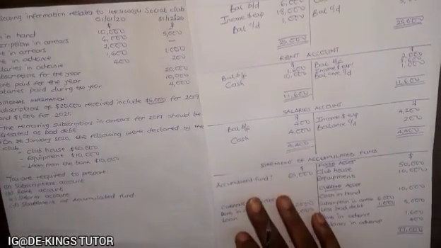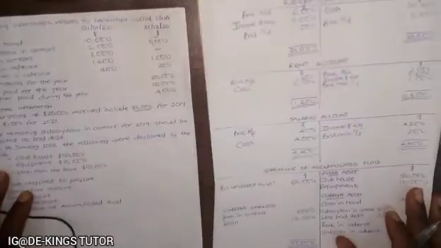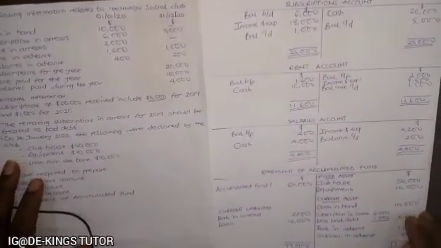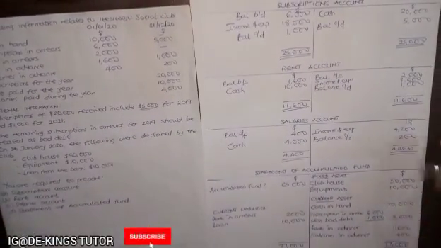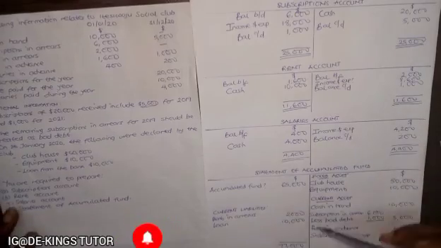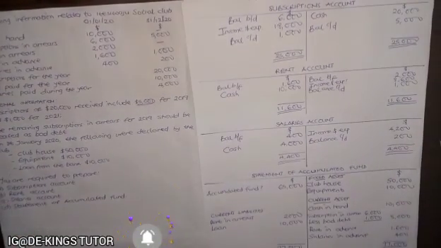So that's how to prepare this question that relates to the adjustment of a non-profit making organization. Okay, the subscription, rent, salaries, statement of accumulated fund. So if you want to see more how to prepare the subscription account, because it normally gives students issues, check this video right now. Check it, you'll see it.